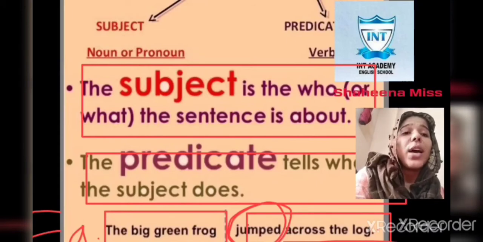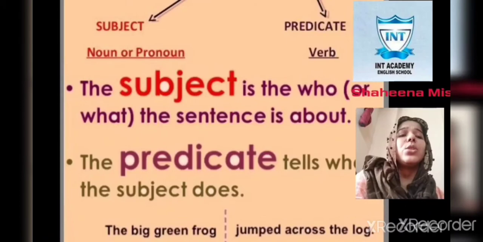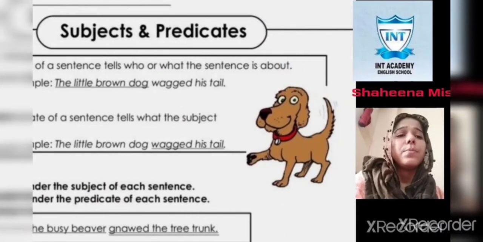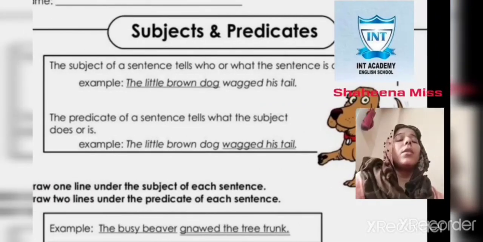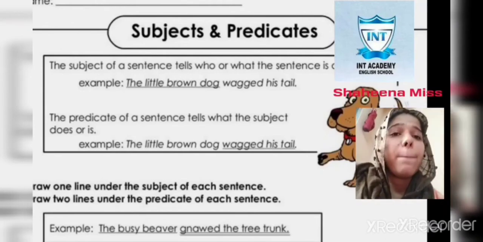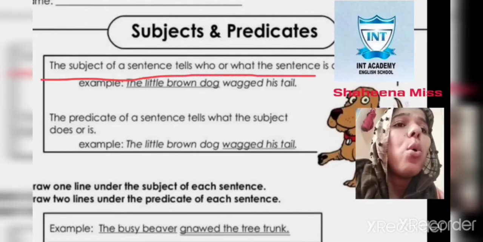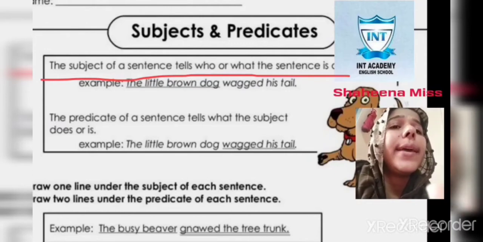So I know you have understood very well what is a subject and what is a predicate. But if you find any problem, just message me. We will revise with a worksheet. Now you can see there is a worksheet on your screen. Let me explain it with you. Now see, the subject of a sentence tells who or what the sentence is about.